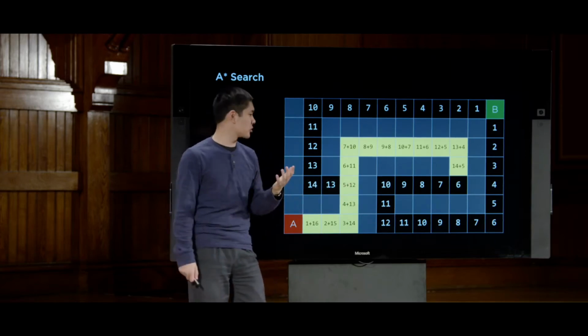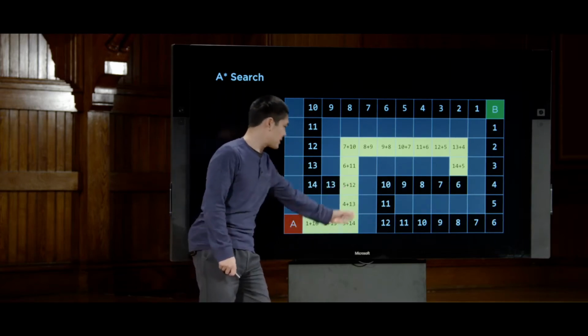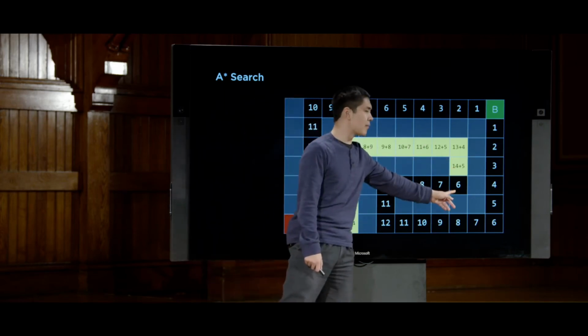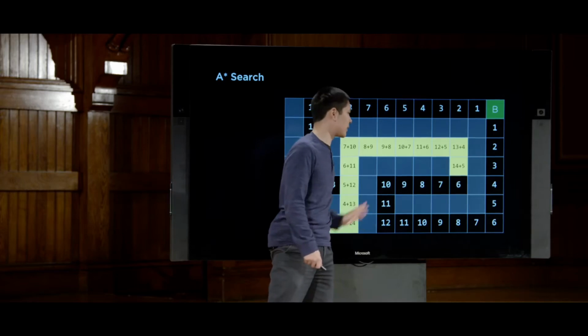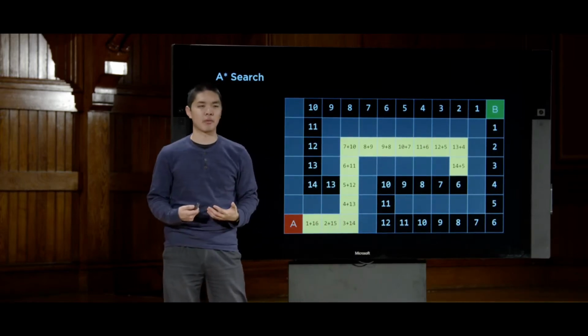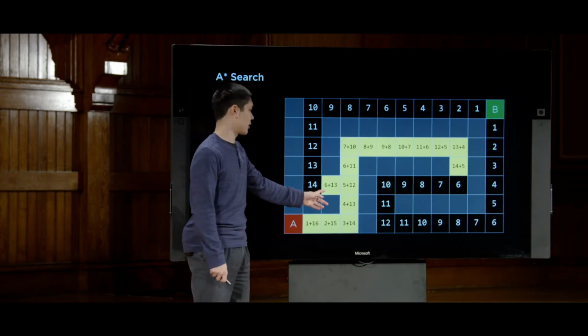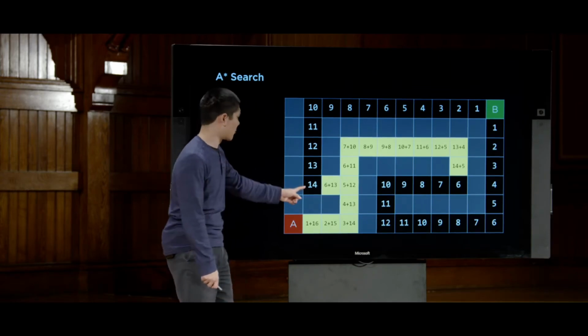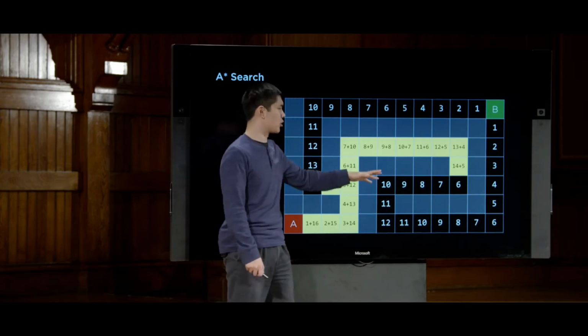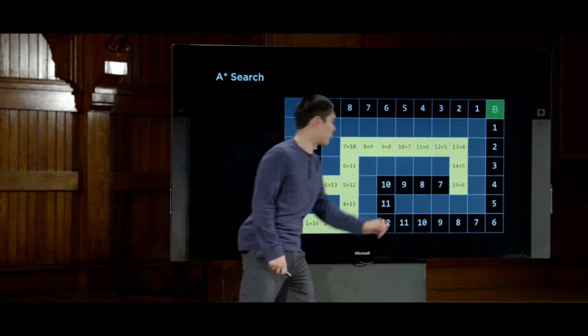But the idea is ultimately I'd rather be having taken fewer steps, get to a 13, than having taken 15 steps and be at a 6. Because it means I've had to take more steps in order to get there. Maybe there's a better path this way. So instead, we'll explore this route. Now if we go one more, this is 7 steps plus 14 is 21. So between those two, it's sort of a toss-up. We might end up exploring that one anyways.